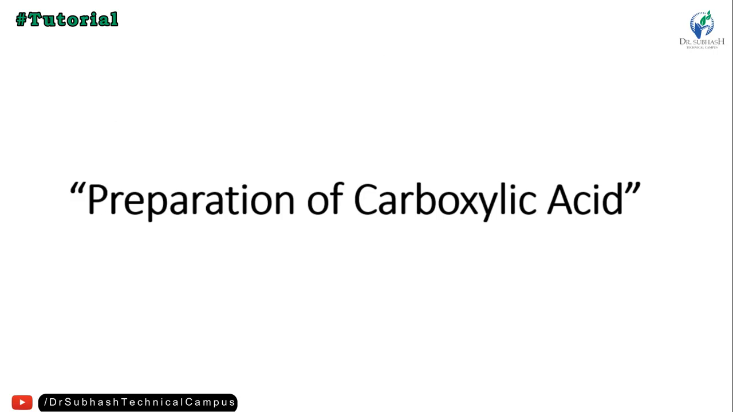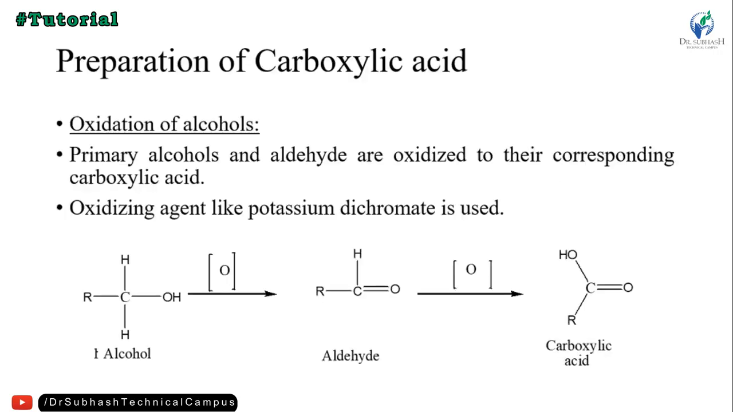Then preparation of the carboxylic acid. The first preparation is on the basis of the oxidation of alcohol. Primary alcohols and aldehydes are oxidized to the corresponding carboxylic acid. An oxidizing agent like potassium dichromate is used. Both primary alcohol and aldehyde are oxidized, and then we make the carboxylic acid.